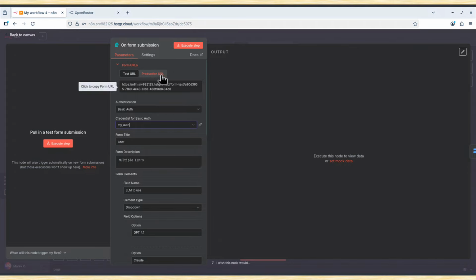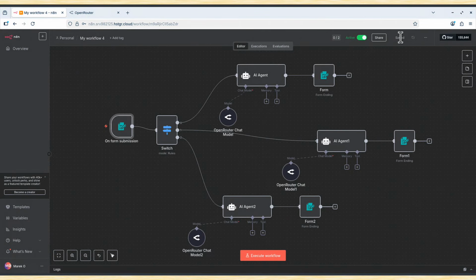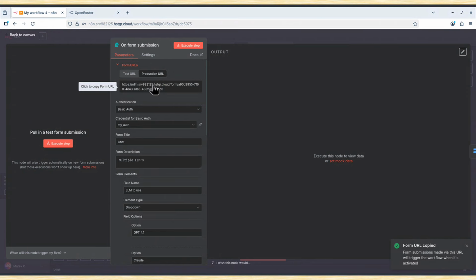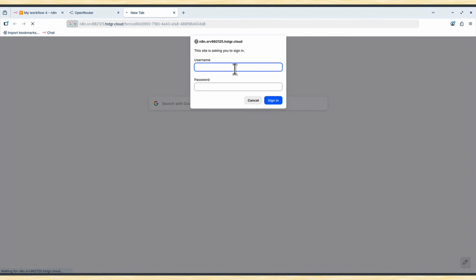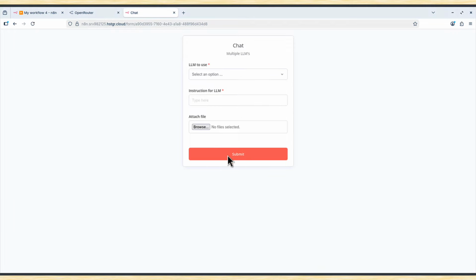Yeah, so now, if we go back to production, if we save it first, yes. Let me copy the production URL. So if I open it, now it will ask me for my credentials. It was Marek, and the password was whatever you configured it to. It's a simple authentication to get to your web page.